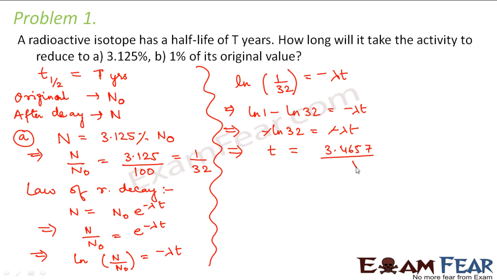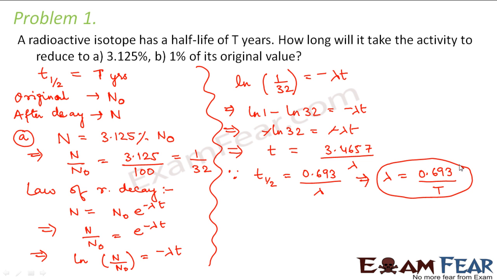which is 3.4657, divided by lambda. Now since we know that half-life, that is T half, is given as 0.693 by lambda, and we know that T half in this question is given as capital T, from this we can say that lambda is equal to 0.693 divided by capital T. So we will put this value of lambda in this equation.